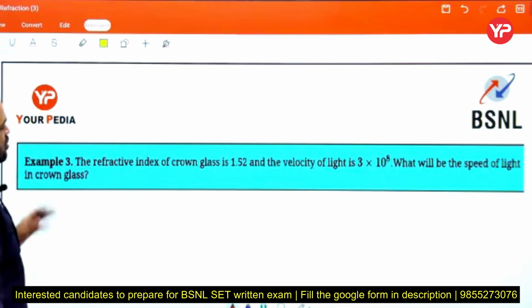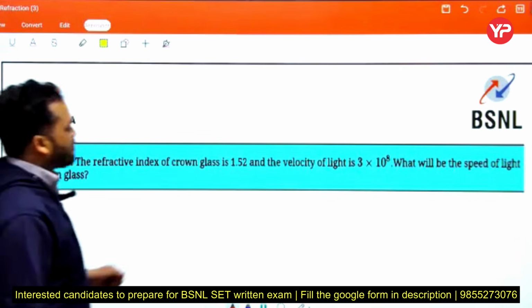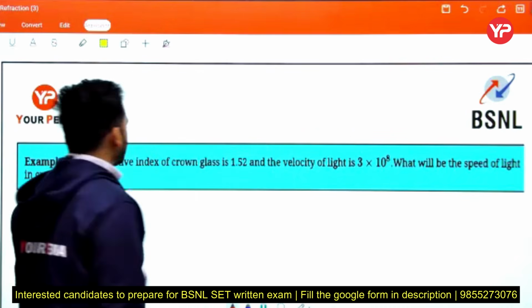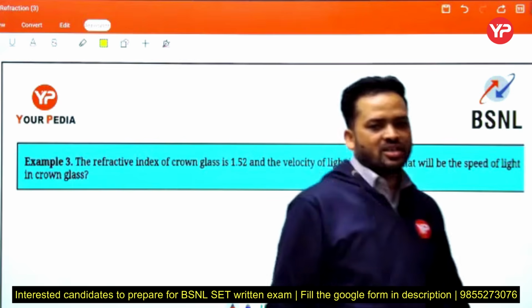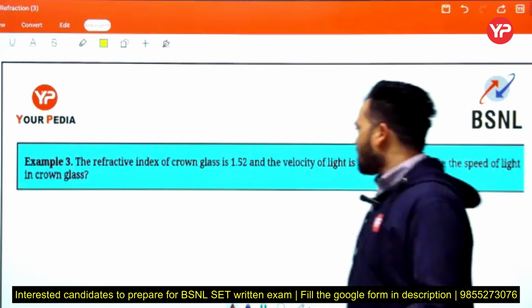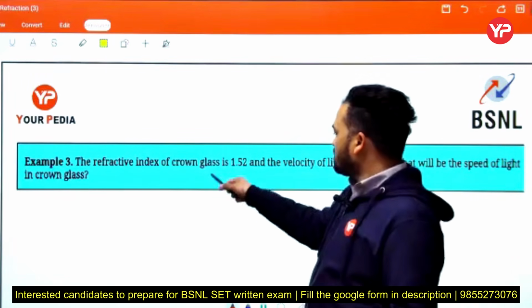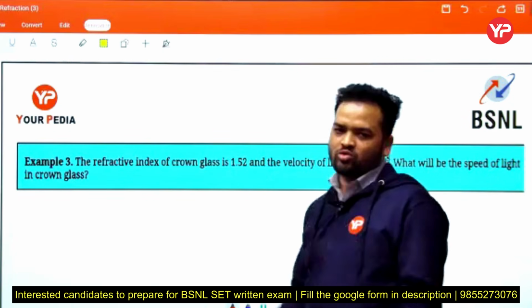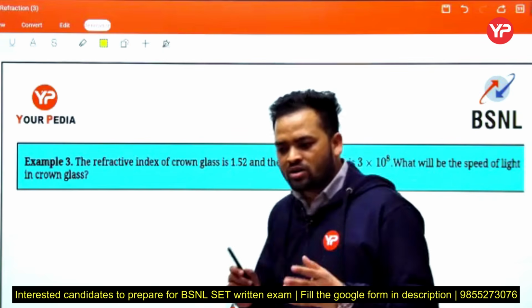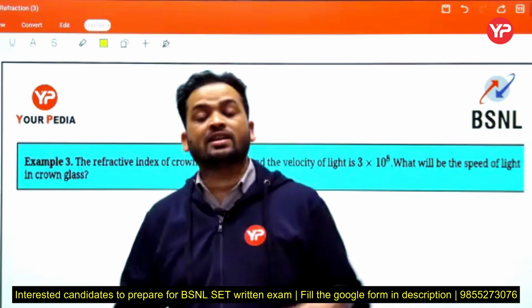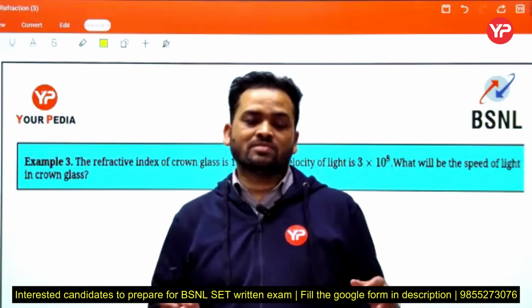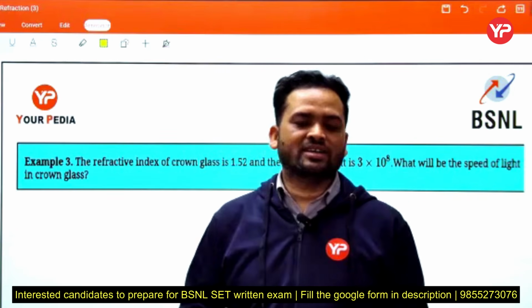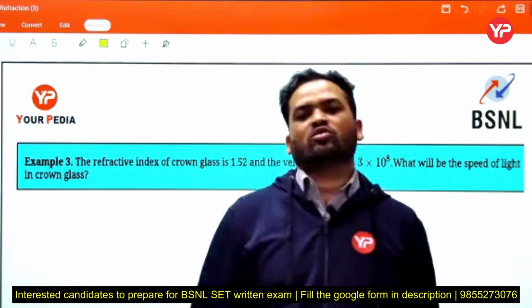The refractive index of crown glass is 1.52 and the velocity of light is given. What will be the speed of light in the crown glass? This is simple. You have to find the speed in the medium where the refractive index is 1.52, that is, the speed of light in crown glass. If we want to find the speed of light in any medium, then the refractive index of that particular medium must be given. Otherwise we cannot find the speed of light in a particular medium.